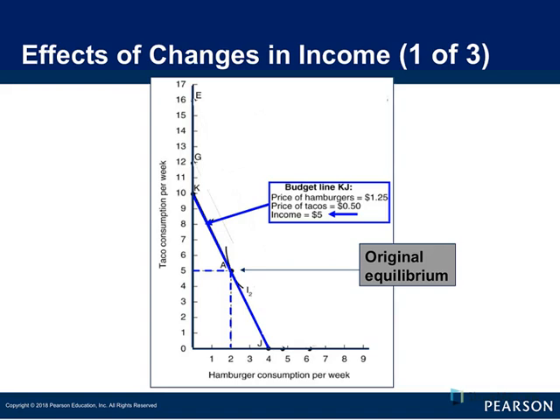So if we look at our original budget line, we can remember that there were 4 hamburgers if all the money was spent on hamburgers, and 10 tacos if all the money was spent on tacos, and that helped us create the original equilibrium, that sweet spot, that point of tangency where the budget line was equal to the isoquant or the isoutility line.